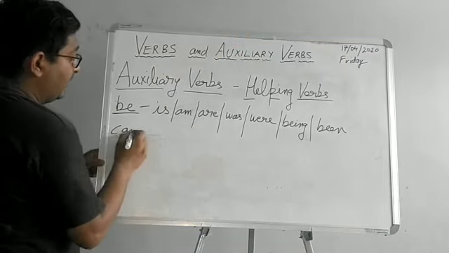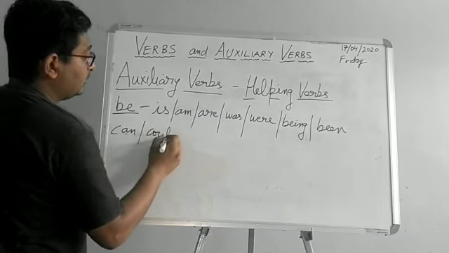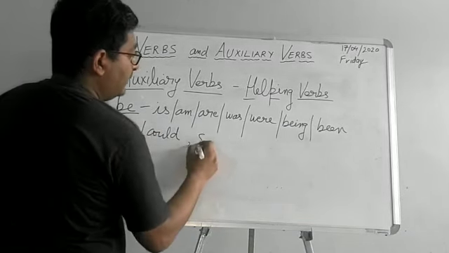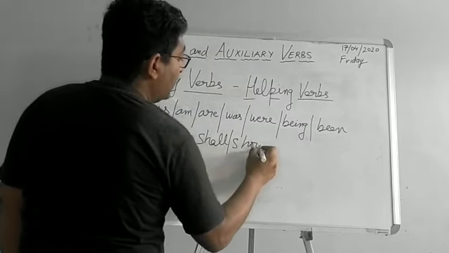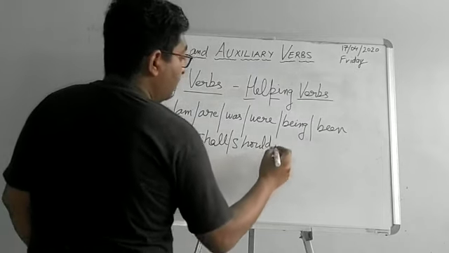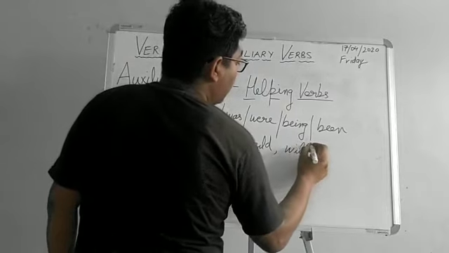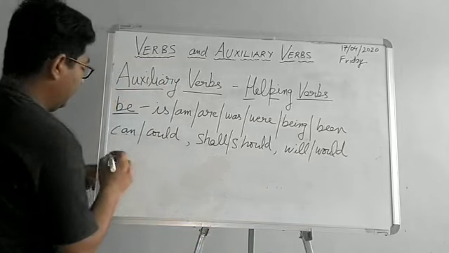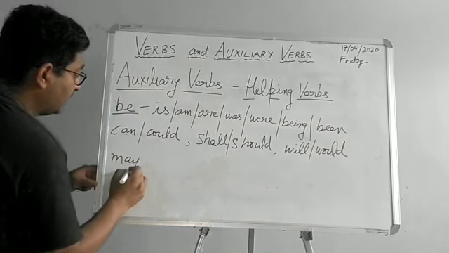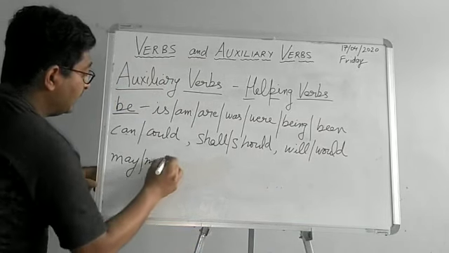Then can, could, shall and should. You can keep noting it. Will and would. May and might.